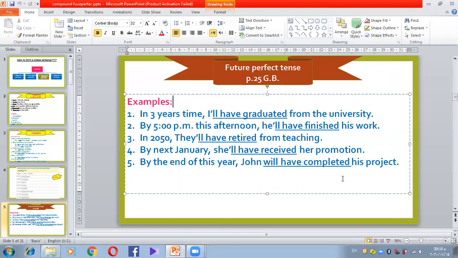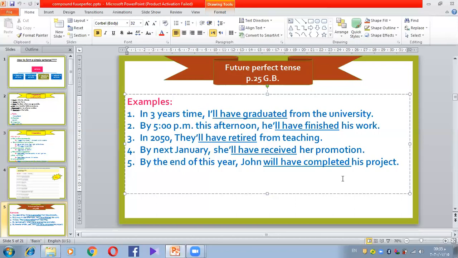Number 2, by 5 p.m. this afternoon, he will have finished his homework or his work. In 2050, they'll have retired from teaching. By next January, she'll have received her promotion. By the end of this year, John will have completed his project.